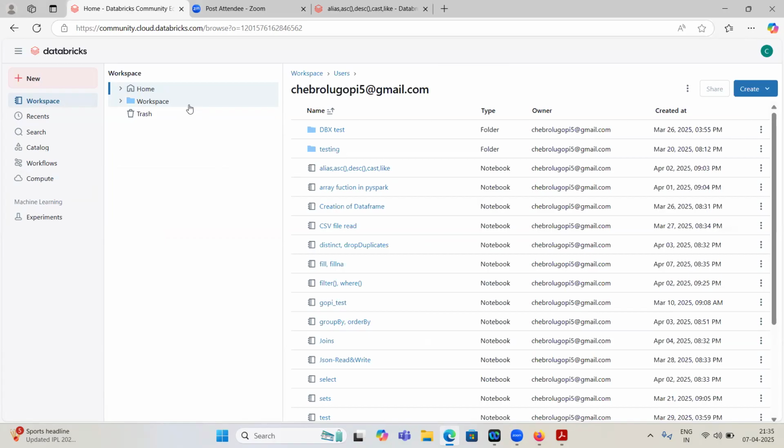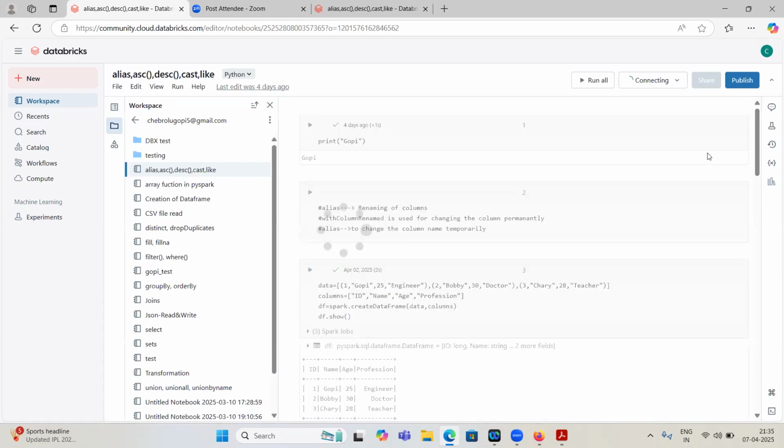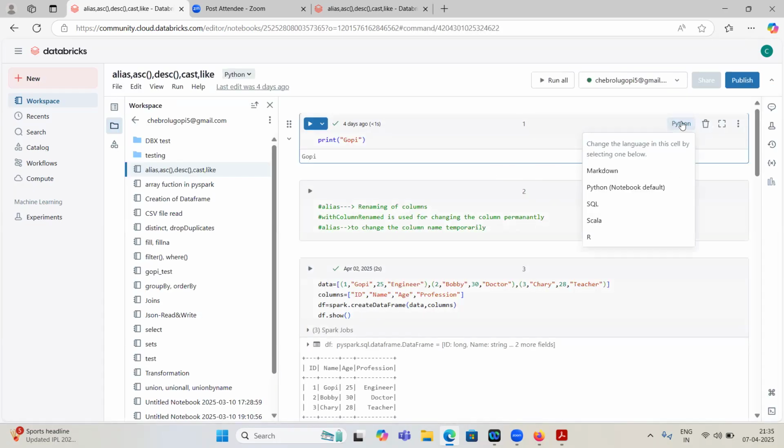If you know up to this, it is more than enough. The data transformation part and PySpark coding we will discuss in the second lecture. It is not related to Python. Don't be confused about whether Python and PySpark are the same or different. Both are the same; we will use Python. If you open a notebook, it will show the Python language only. The default language is Python.